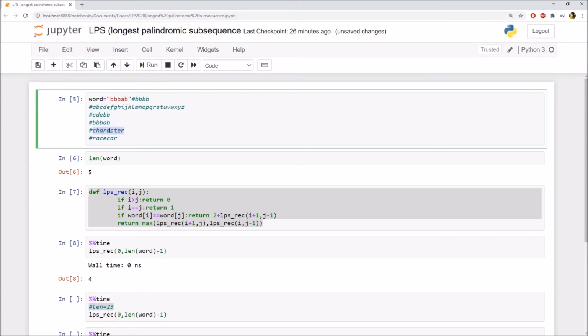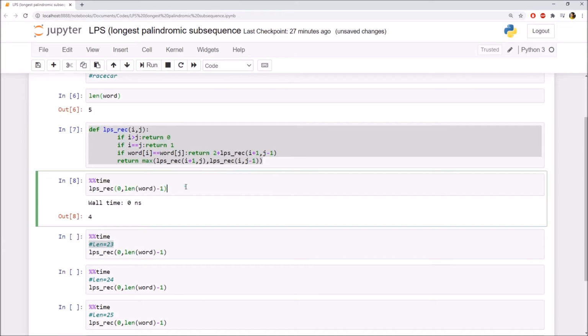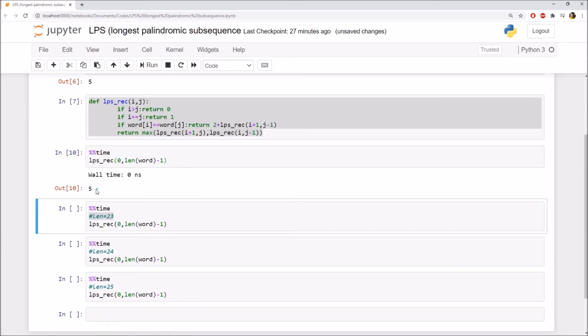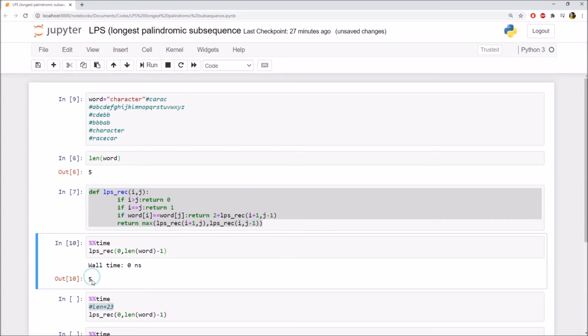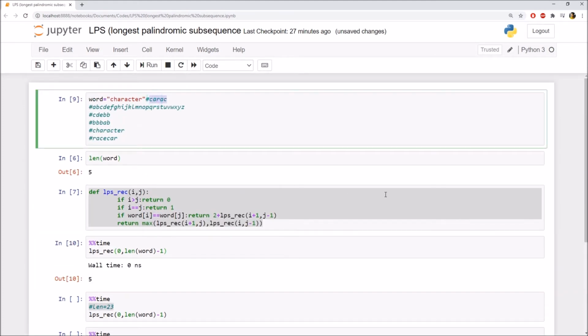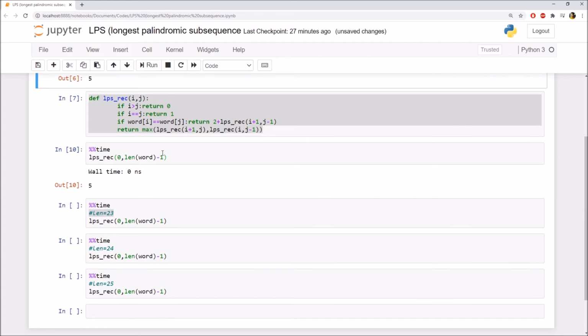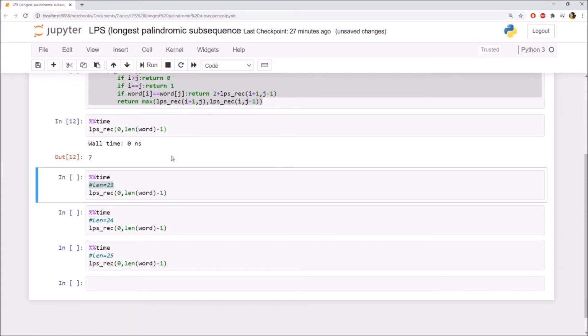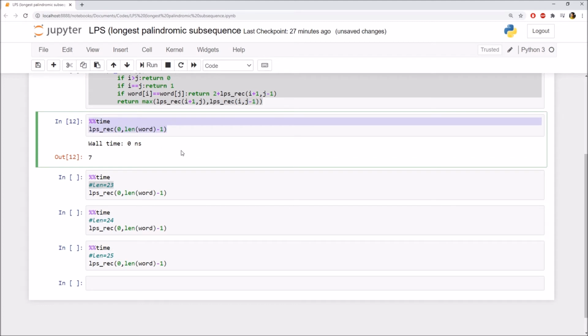Now try another option. This time the word I am taking is character, and the LPS will be CARAC. So now let's execute the program. As you can see here, the longest palindromic subsequence length is 5. Now try the last option, racecar. Racecar is a palindrome in itself, so the length would be 7. Now let's find it out through the program. As you can see here, it is giving us 7 as the answer.